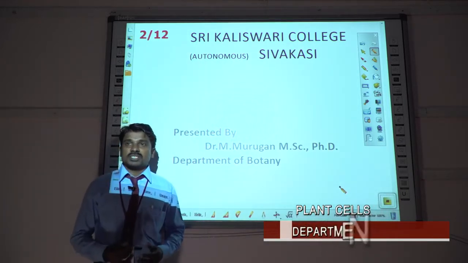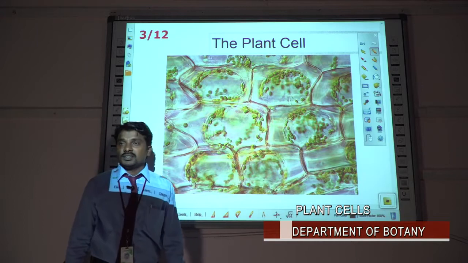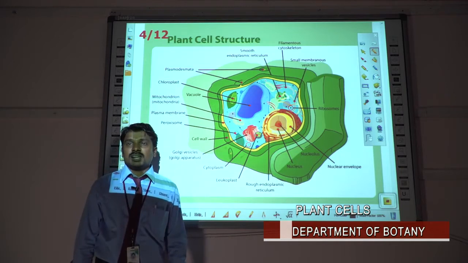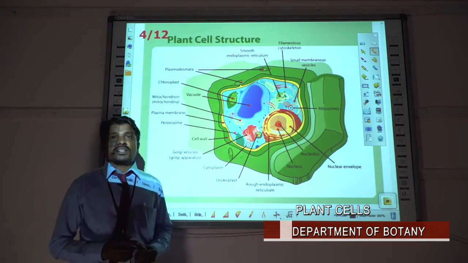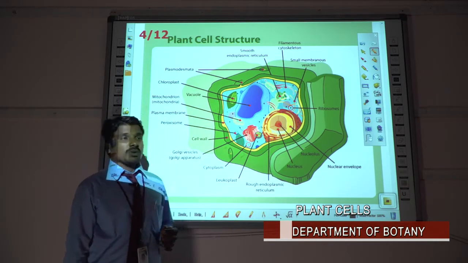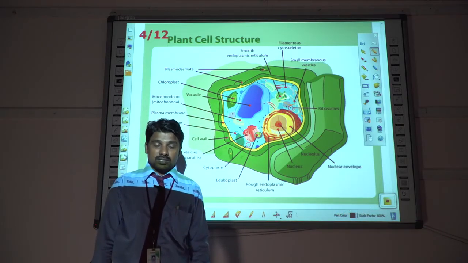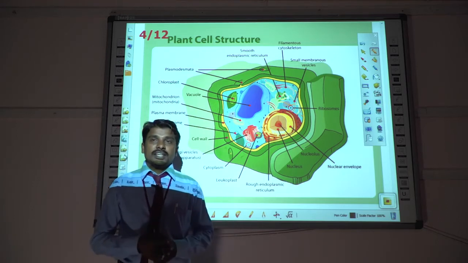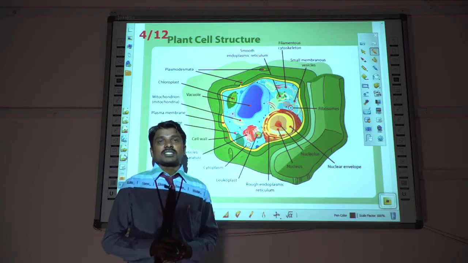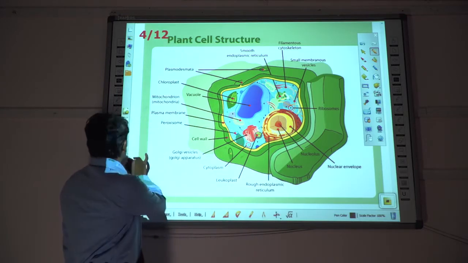My topic is the plant cell. This is the entire plant cell. This is the ultrastructure of the plant cell. In the plant cell, we are seeing the various internal parts of a plant cell. The first part of a plant cell is known as the nucleus. This is a very important part in the plant cell, and the next part of the plant cell is the chloroplast, and one more important part in the plant cell is the cell wall. We are going to study these in detail in the next slides.